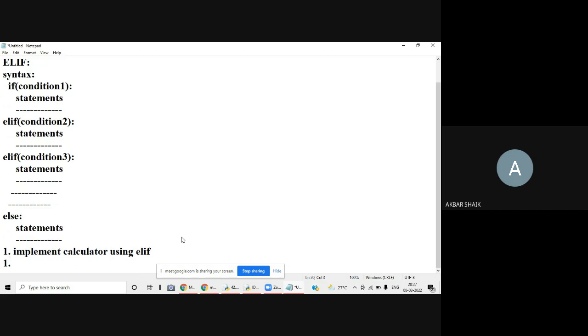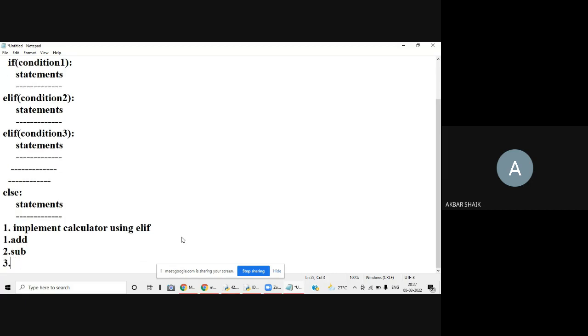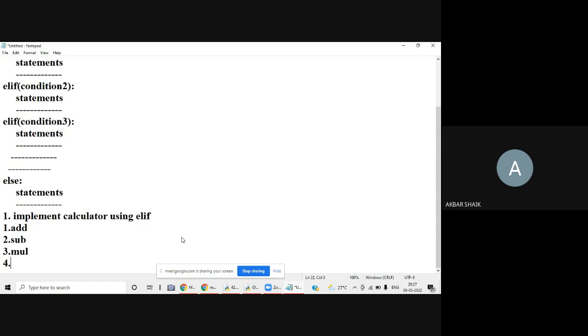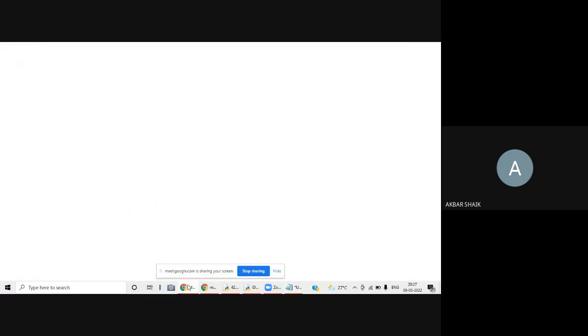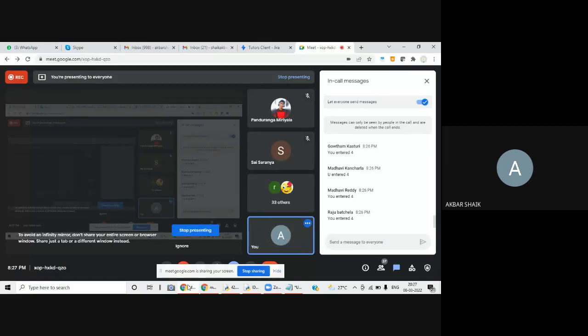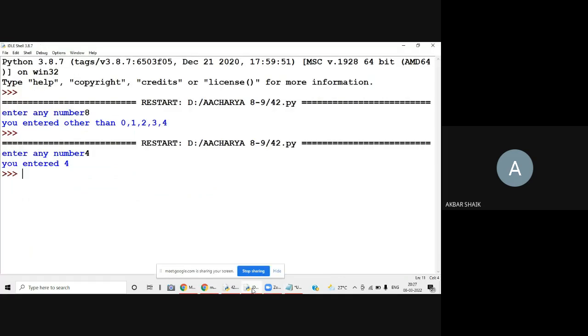If I press 1, it should perform addition. If I press 2, subtraction. If I press 3, multiplication. If I press 4, division. So by using ELIF, I want to implement a calculator and perform arithmetical operations. Understood? Now we'll see this program.